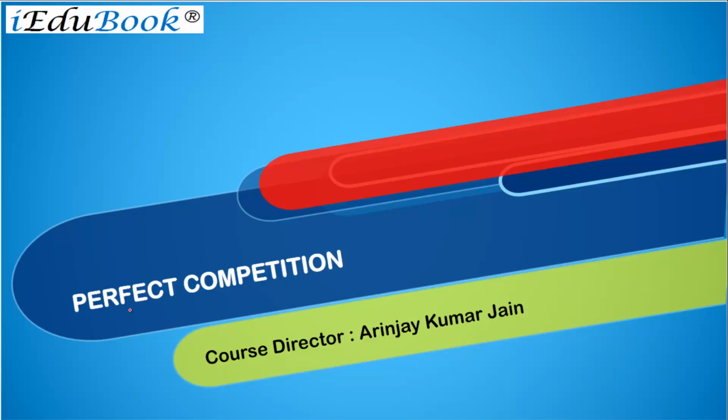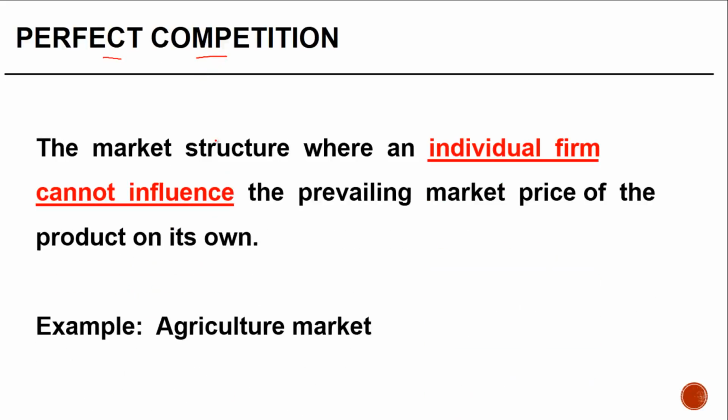Let's look at the first form of a market structure, which is perfect competition. So let us first look at the definition of perfect competition. A perfect competition is a market structure where an individual firm cannot influence the prevailing market price of the product on its own. An example for this is an agriculture market.